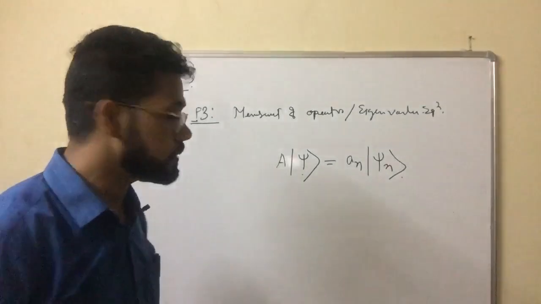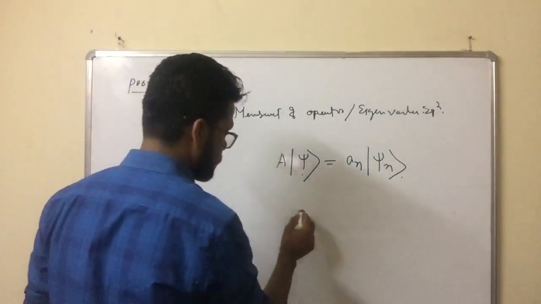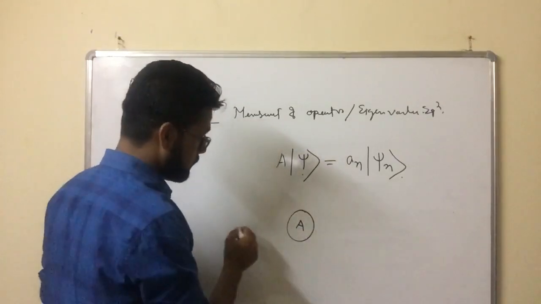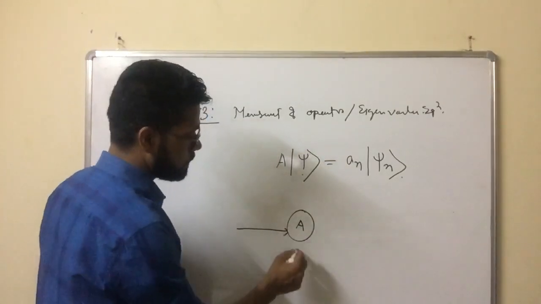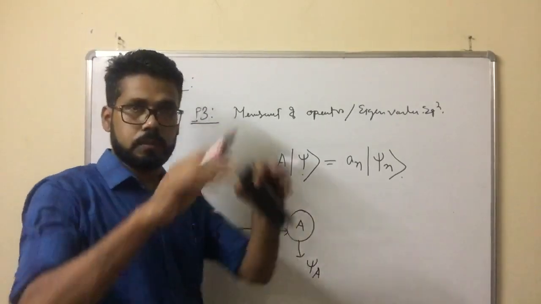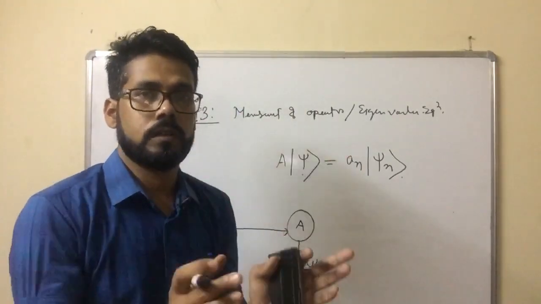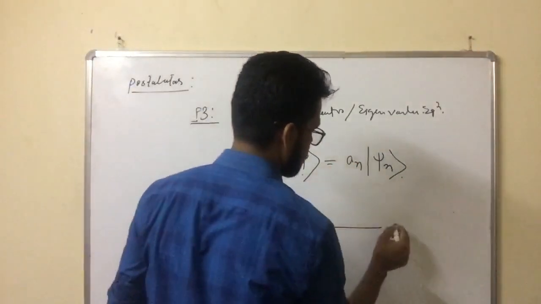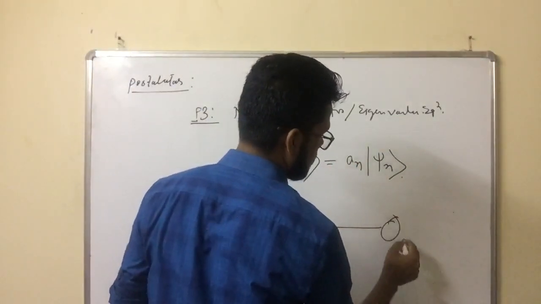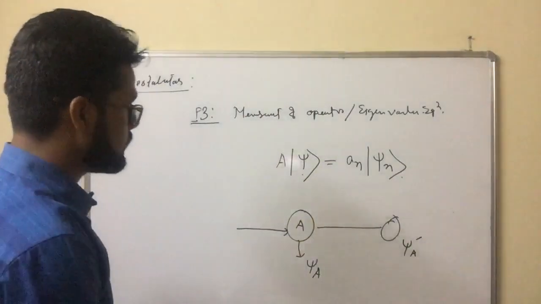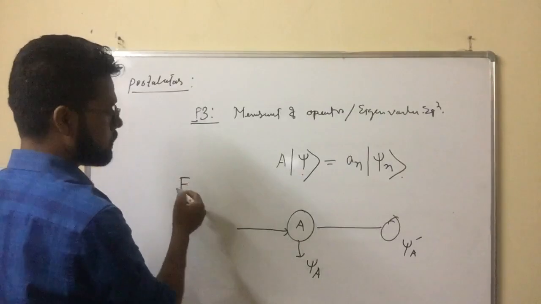Or, if you don't understand, suppose this is a particular body A, say a football. If I give a force, this state is represented by the wave function psi A, and it will move to a new state, suppose psi A prime. Then how can you represent this? We can represent force as the operator.